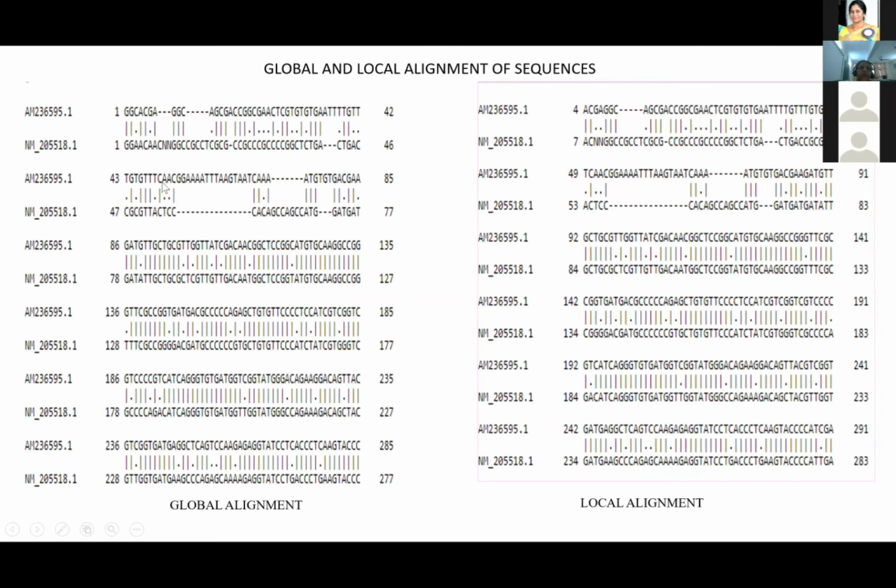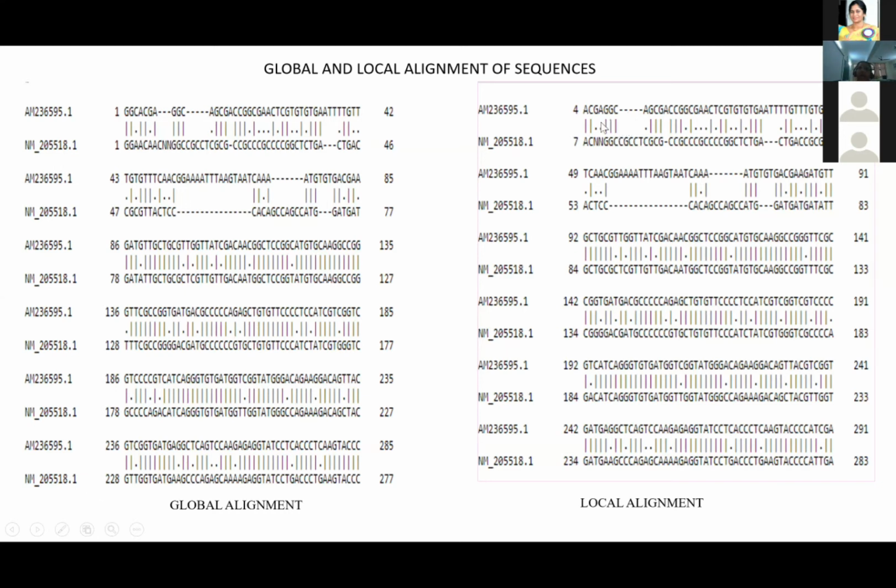I told you in global alignment, we start from the first nucleotide, whereas in local alignment, you can see that there is a shift of 3 bases here. It is starting here, you can see AC is here. So it is starting from AC. It is not taking into account the GG here because there is a mismatch here, and it is trying to see where best it can fit the sequences.